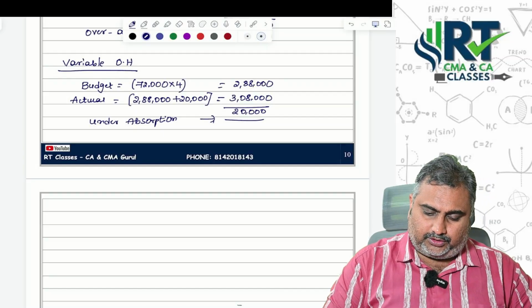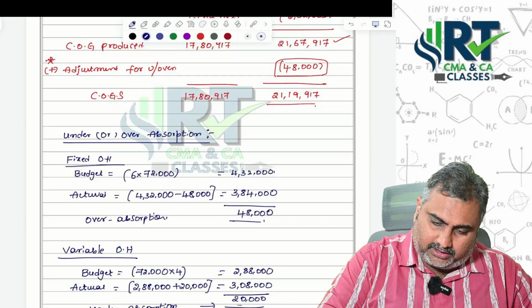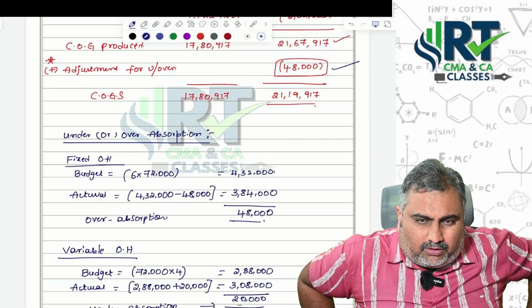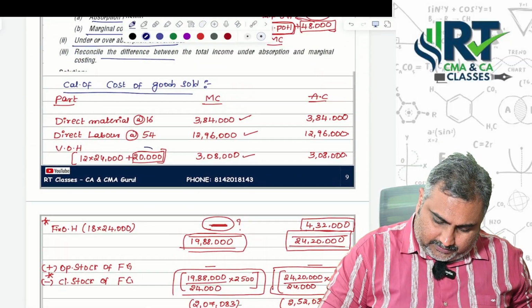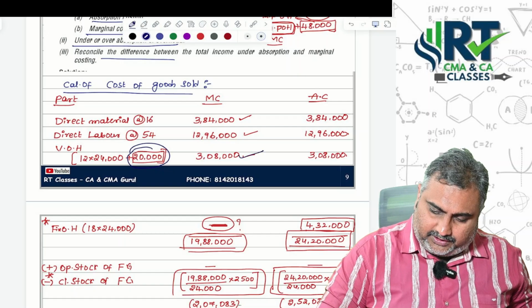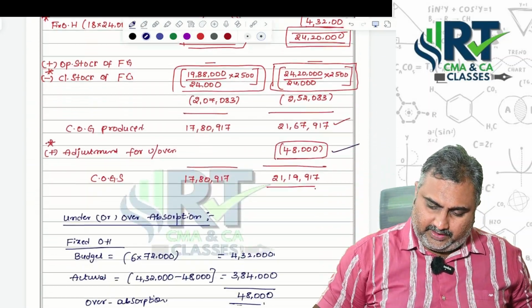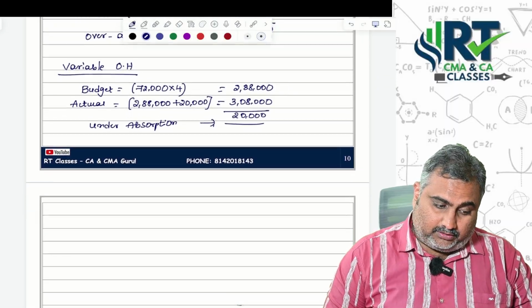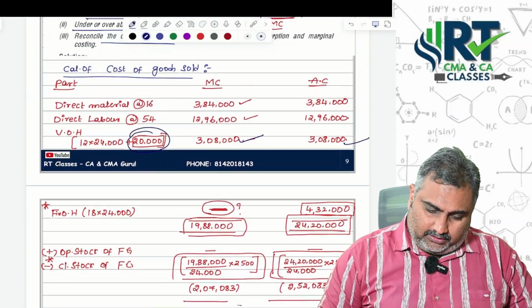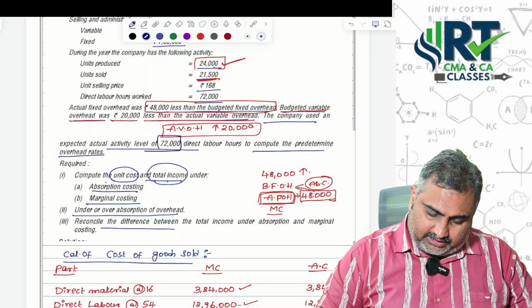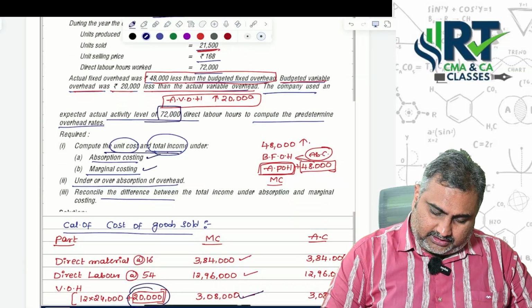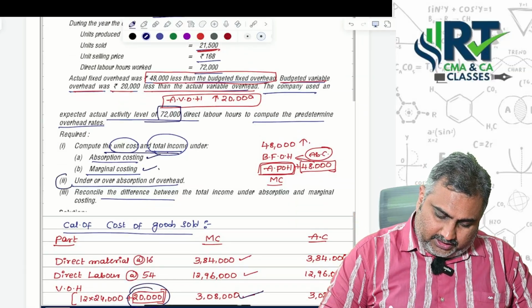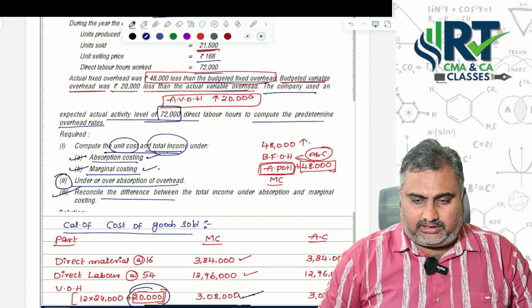Got it? I hope you understand how we got here, adjustment of the concerned thing. What about variable parts, sir? That is already adjusted here if you got the things. That's the reason we took 3,08,000. Now sir, we are done? No, not yet done. First, we got the cost of goods sold. What they are asking: what is the unit cost and total income under absorption costing or marginal costing. This is already done. Once you calculate these two, then we can do the reconciliation part itself.